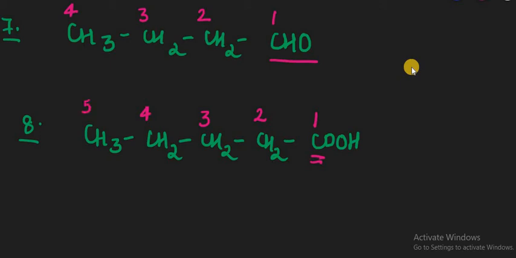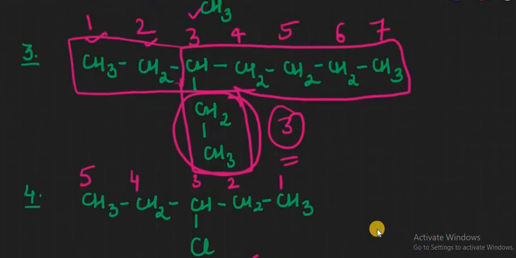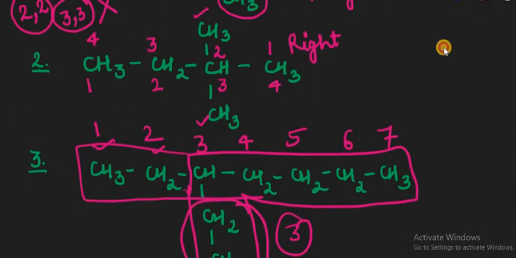When the functional group contains the carbon atom, then we need to provide the number to the functional group also, because it is also containing the carbon atom. And our rule says that we need to give the number to each carbon atom. Okay, I hope that is clear. Now moving on to the part of providing the names. This was to choose the chain and to provide the numbers, right?